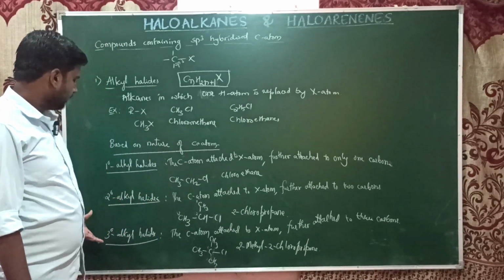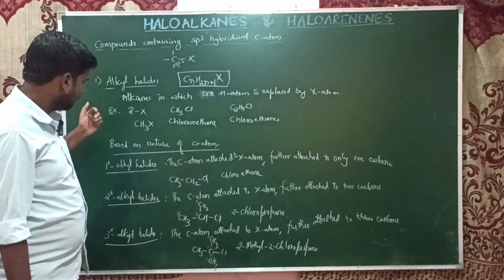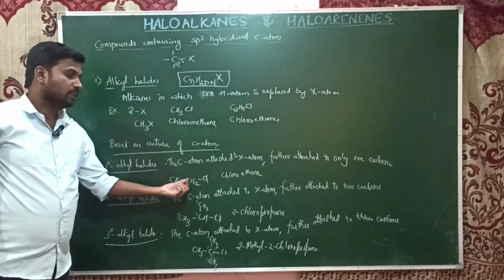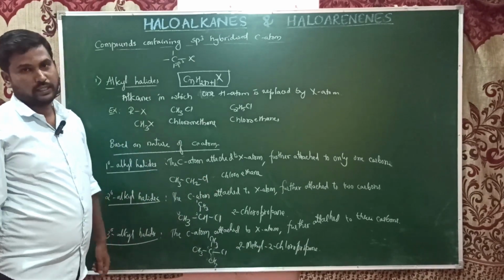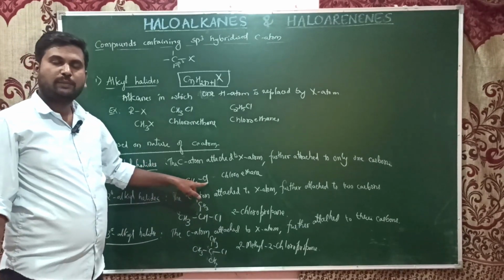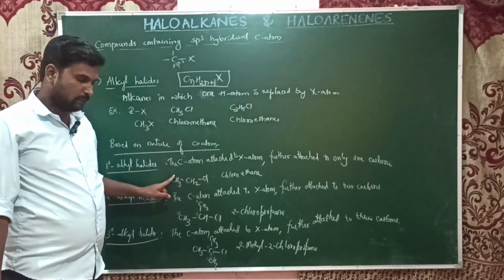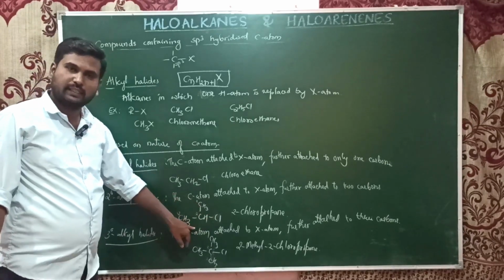So these are the three subclasses in the alkyl, and also in the allylic and benzylic, depending upon the nature of the carbon atom directly attached to the halogen atom. If the carbon attached to the halogen atom is further attached to one carbon, it is primary. If it is attached to two carbons, it is secondary.